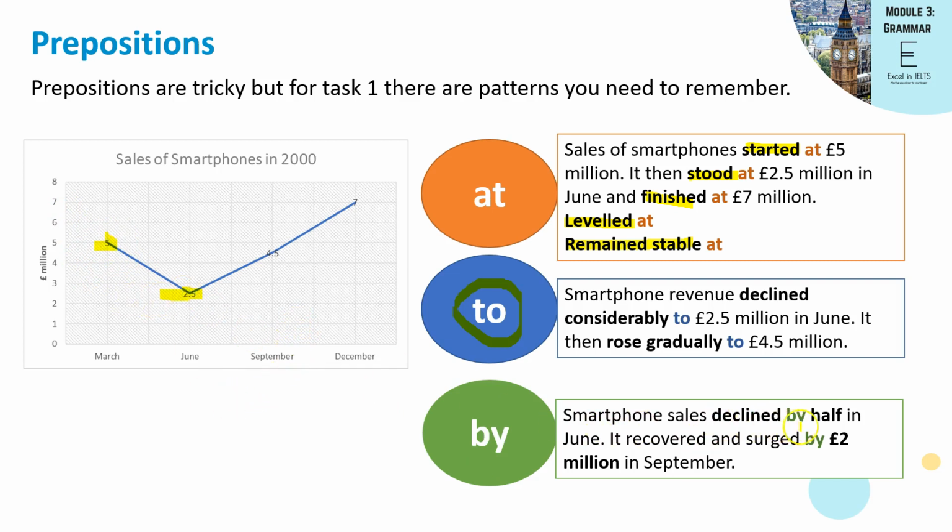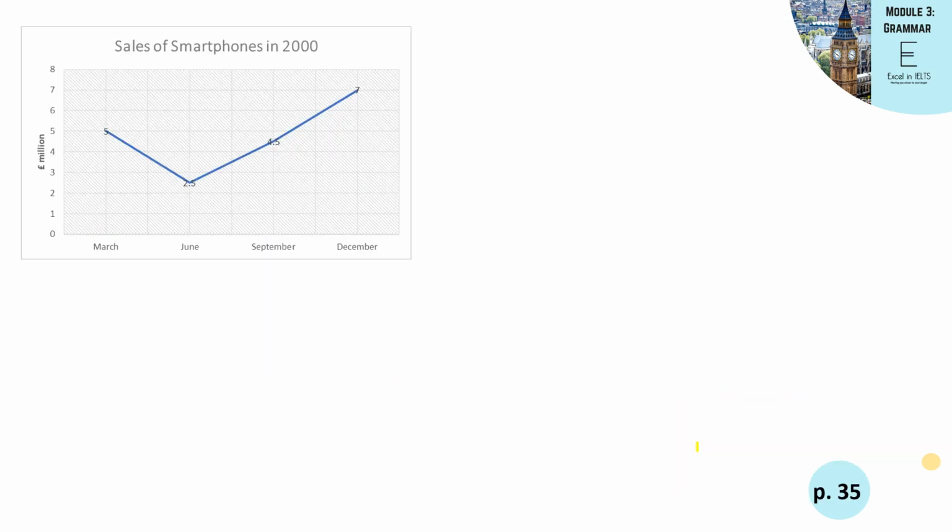So smartphone sales declined by half in June, and then it recovered by £2 million. The difference between 2.5 and 4.5 is £2 million. So if you're talking about the difference between figures, then you need to use by.